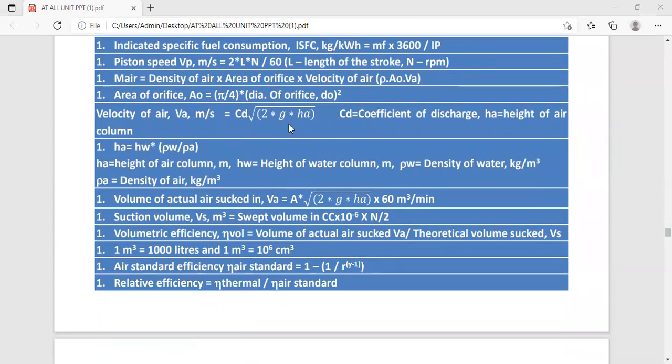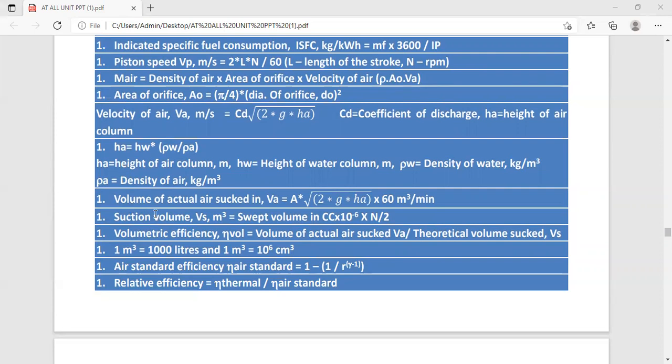Now in this part, it is interesting that we take the head in terms of water and we have to convert it in terms of air. So HA we calculate as HW into rho W upon rho A, where rho W is the density of water, rho A is the density of air, and HW is the height of the water column, and HA is the height of the air column.